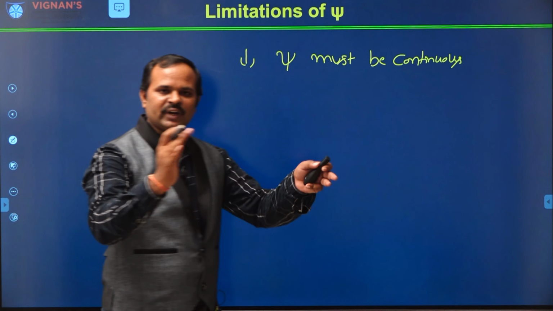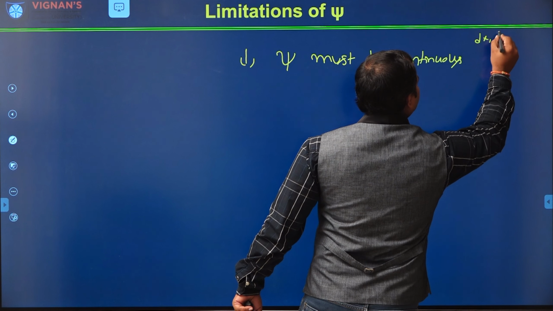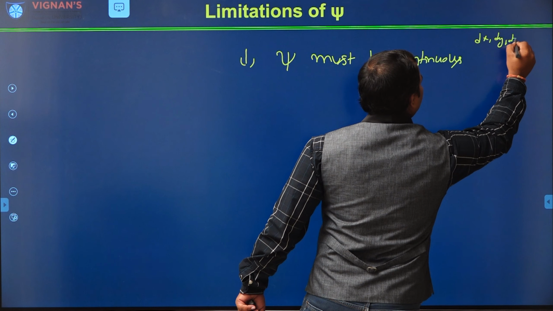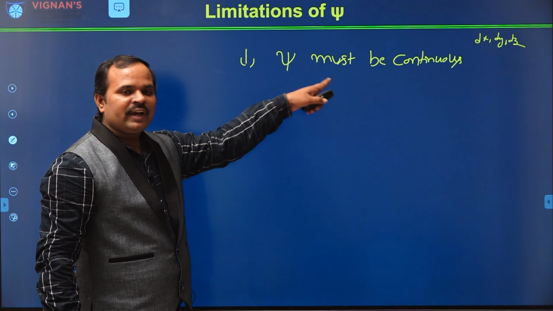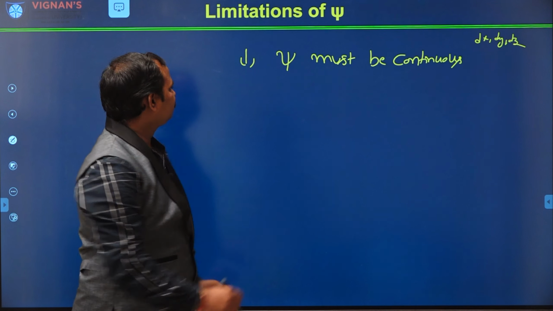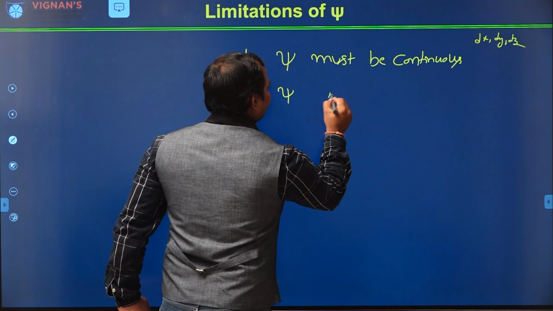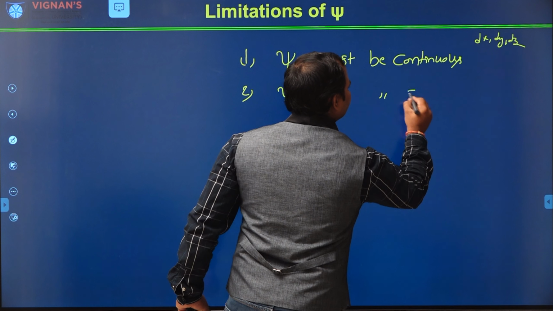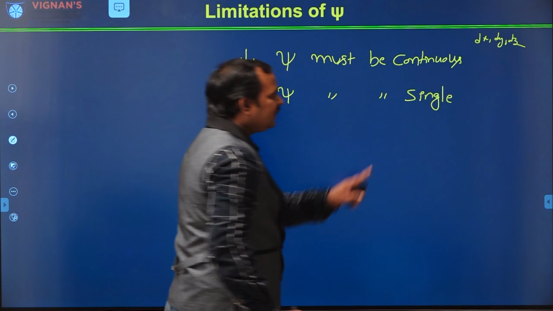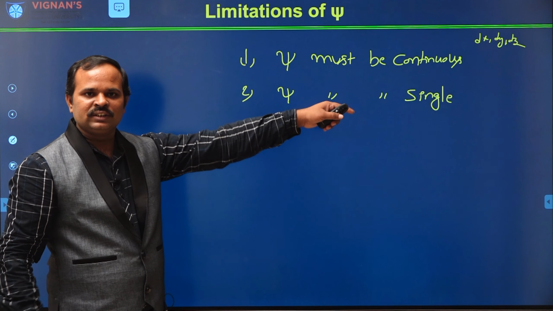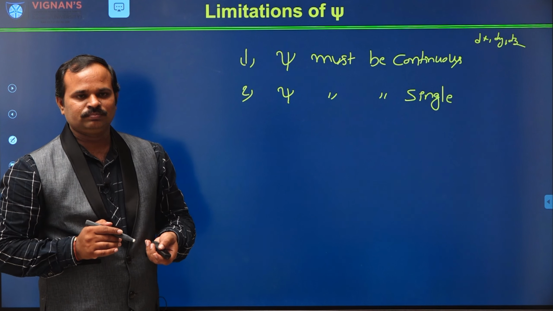For example, if you are taking a volume element dx, dy, dz, within this volume element the wave function should be continuous. The second one is psi must be single valued. Within these limits, psi should always give you only one value. It should not have two values.